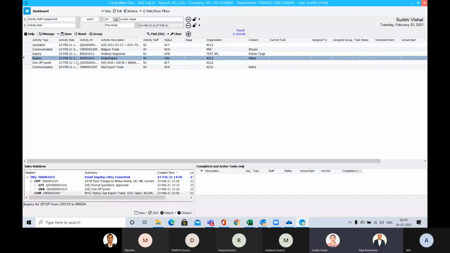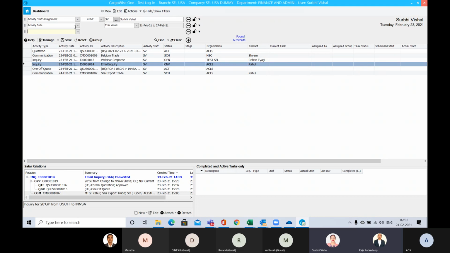Going forward, this will be your sales dashboard, which gives clear visibility of the day-to-day activities you have done, like communications and all. You can use the filter and maintain it accordingly. In the section down below, you can see how the flow is going.